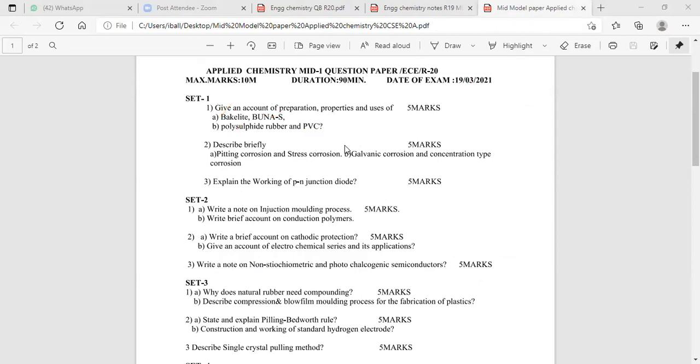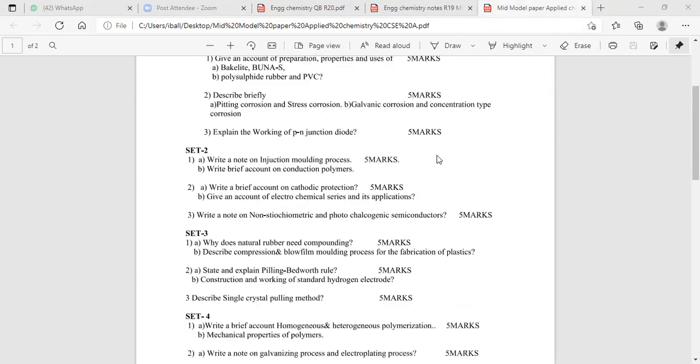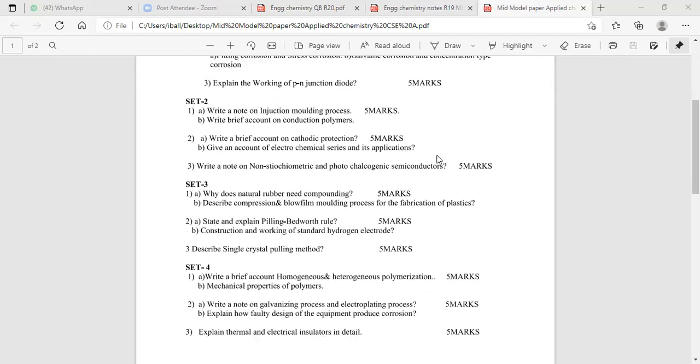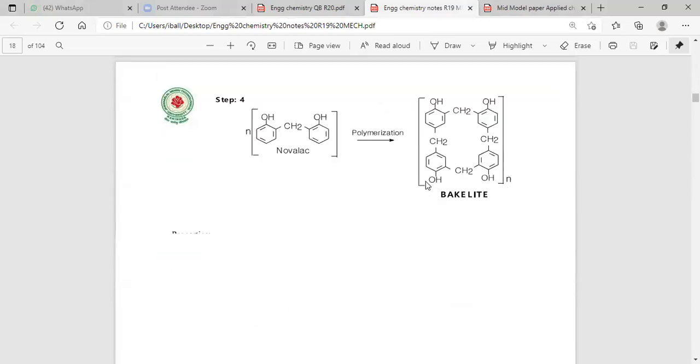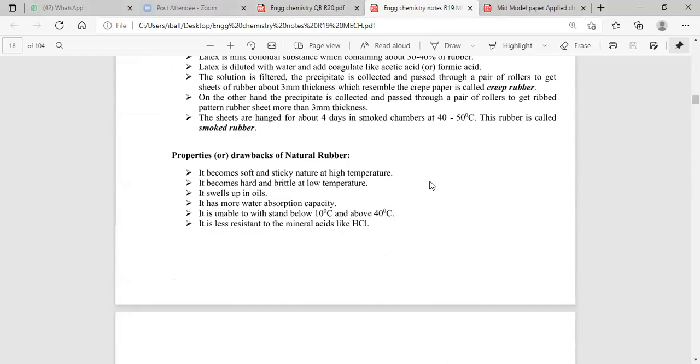Now let us see the second question here. The second set, first question. Write a note on injection molding method and write a note on conducting polymers. What is the injection molding method? Injection molding method is known to be a fabrication method.